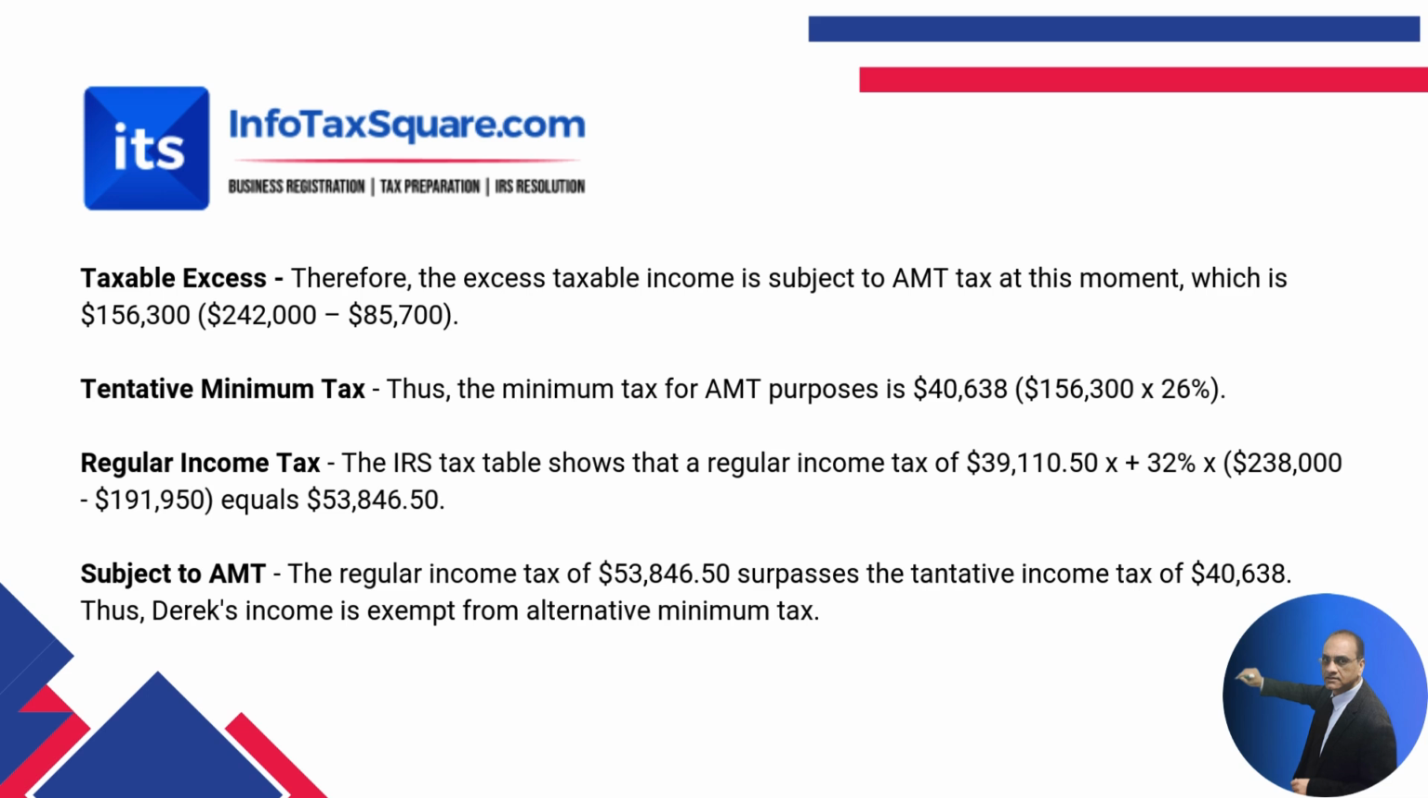So now we have to find out the regular income tax. Based on the IRS table, the regular income tax would be $53,846.50. Now we have to compare the tentative minimum tax with the regular income tax. If the regular income tax is above the tentative minimum tax, then no AMT applies. So in Derek's situation, the regular income tax of $53,846.50 surpasses the tentative minimum tax of $40,638. Thus, Derek's income is exempt from alternative minimum tax.